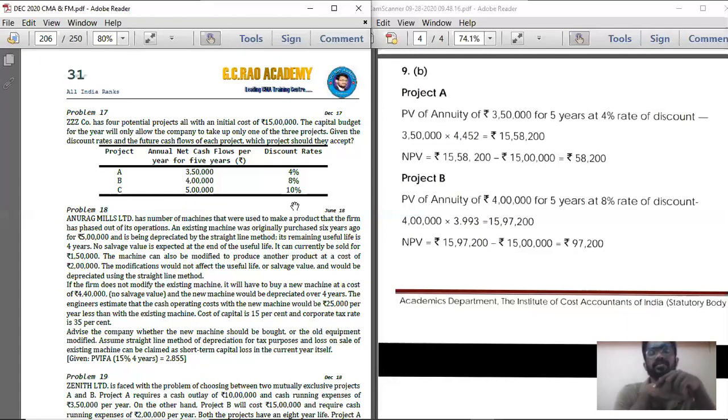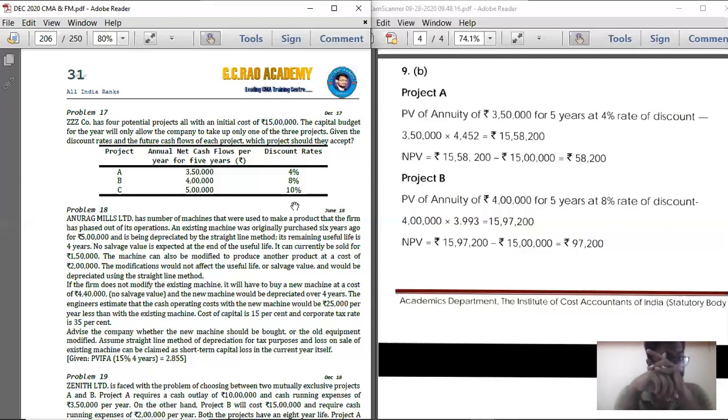ACFAT into annuity factor at the rate of 10% for 5 years. Okay, done. That is the formula. Below that, take down. What is the annual CFAT? 5 lakhs. Below that is equal to 5 lakhs into